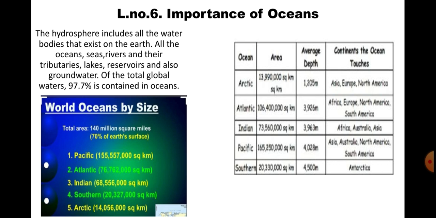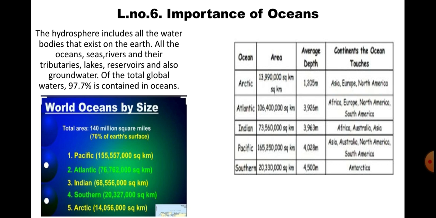Now the Atlantic Ocean, you know it. The Atlantic Ocean does not come in India. It is in Africa, Europe, North America, and South America. Its area is 1 crore 64 lakh 64 thousand 400 square kilometers.